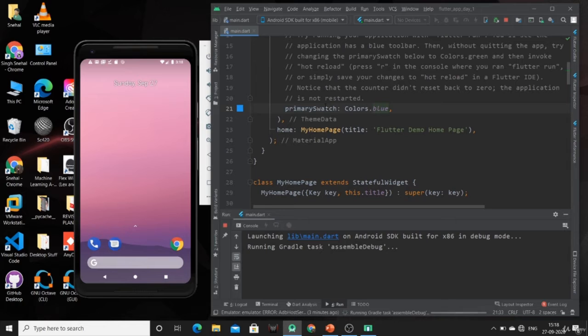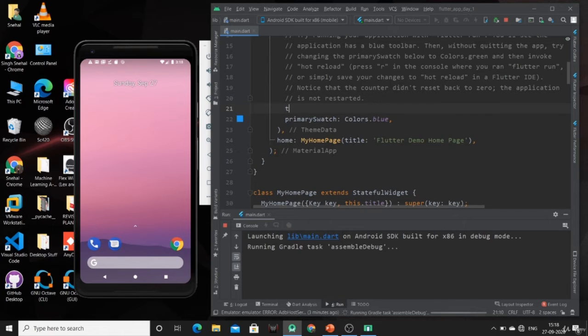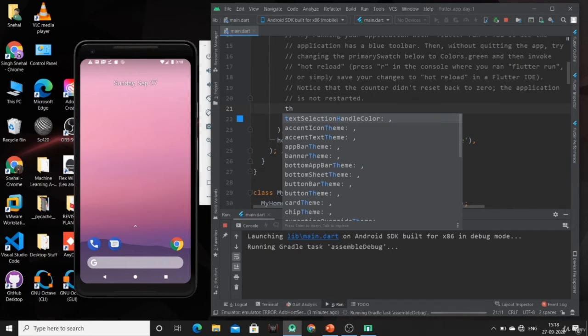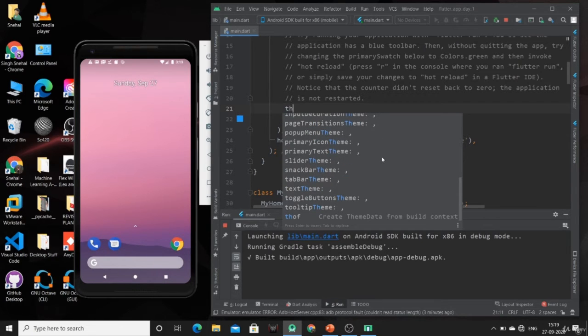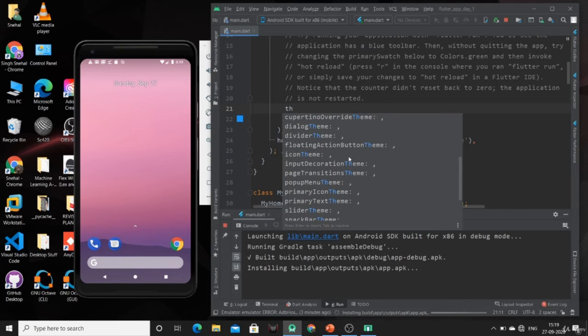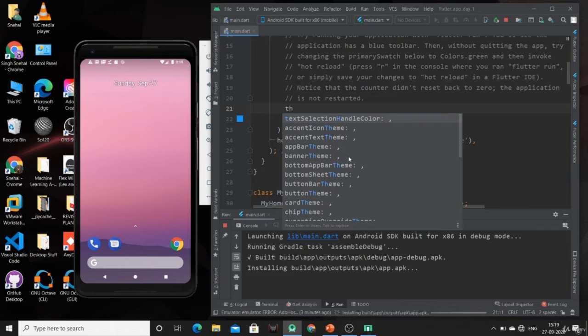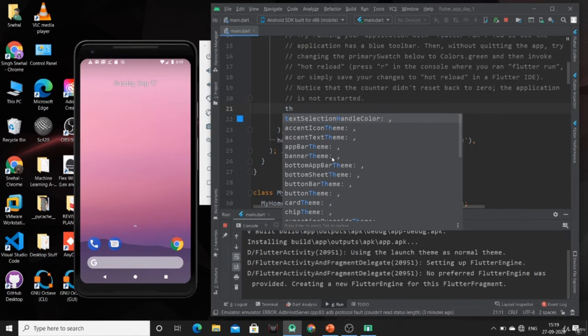That is, the top app bar will be having blue color. Also I can specify. So here you can see various properties are available inside this ThemeData. If you want to change the color of any of these, you can use that property.